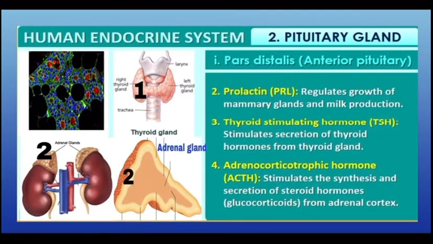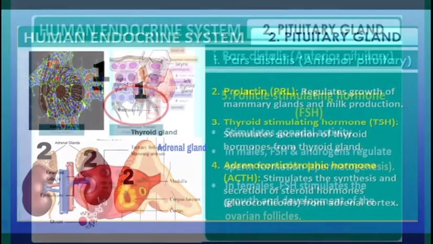The fourth hormone is adrenocorticotropic hormone. It acts on the cortex region of the adrenal gland. See the location of the adrenal gland in the diagram. They are present on the kidney, labeling 2. ACTH stimulates the synthesis of glucocorticoids from the adrenal cortex.